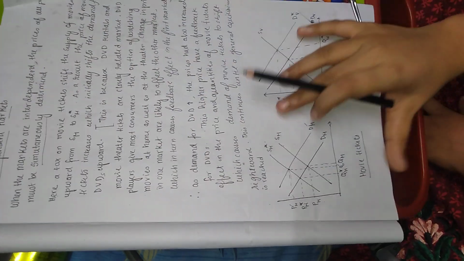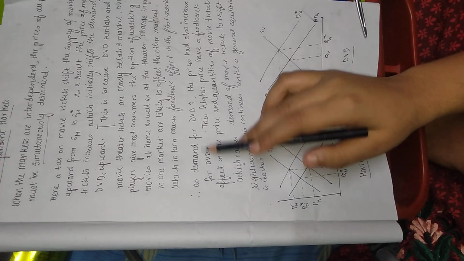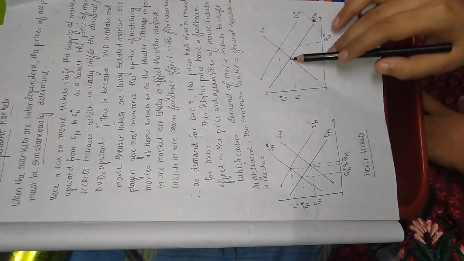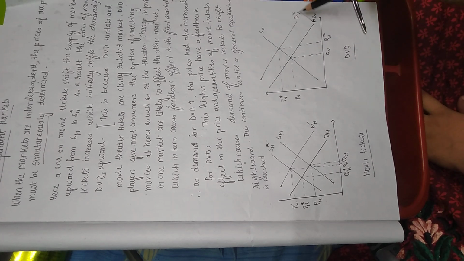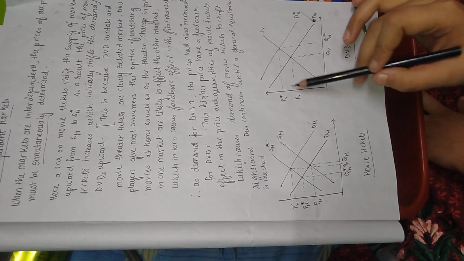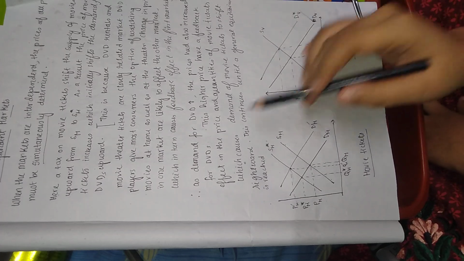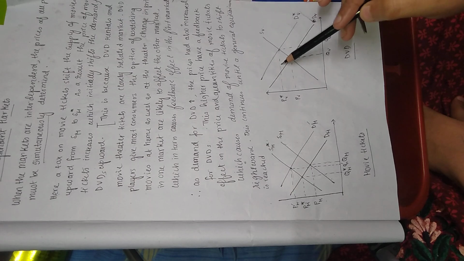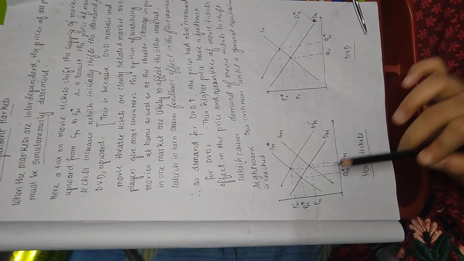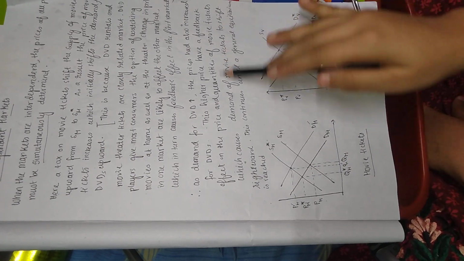Let's see how. As demand for DVDs increases, as you can see, the demand curve has shifted rightward from DV to DV star, and the price has increased from PV to PV star. The higher price has a feedback effect. As the price has increased, it must have an effect on the movie tickets, right?